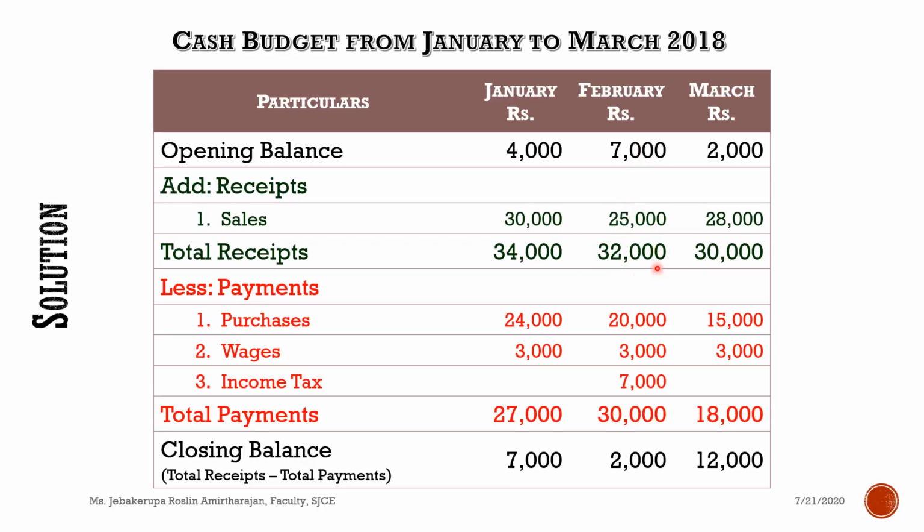Now the total receipt for February is 32,000 and the total payment for February is 30,000. So 32,000 minus 30,000 is 2,000. So 2,000 is the closing balance for February, which will be the opening balance for March. So the total receipt for March is 2,000 plus 28,000, which is 30,000. So 30,000 total receipt minus 18,000 total payment is 12,000. Hence at the end of March, we are expected to have 12,000.